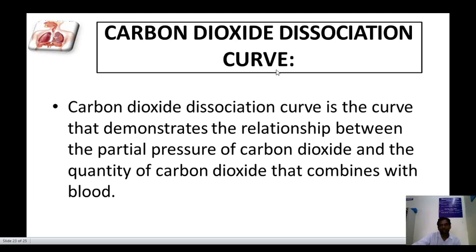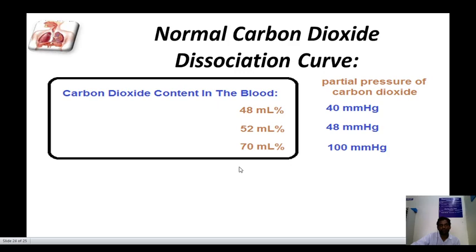Carbon dioxide dissociation curve: the CO2 curve demonstrates the relationship between the partial pressure of carbon dioxide and the quantity of carbon dioxide combined with the blood.